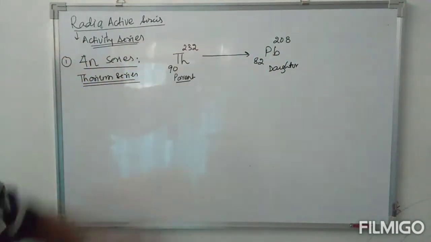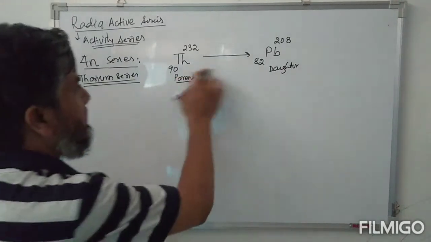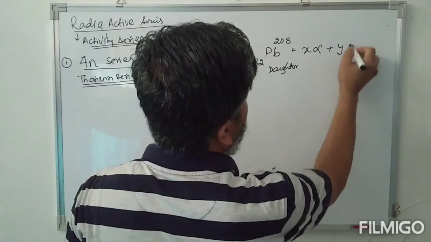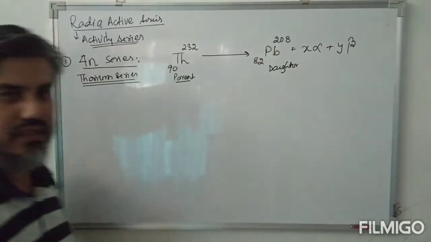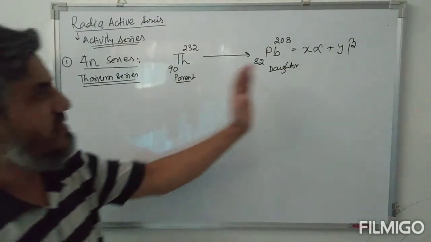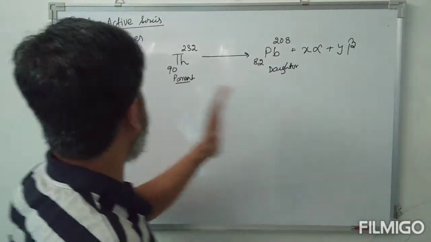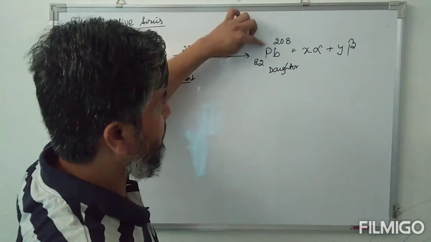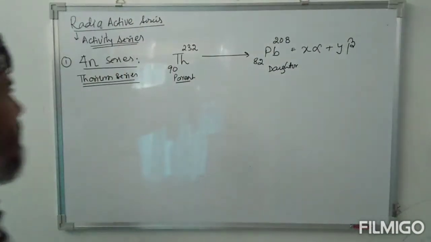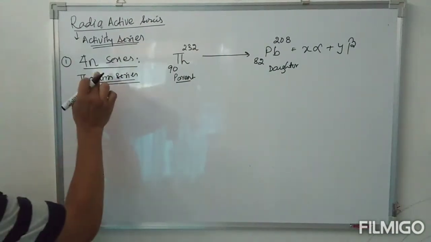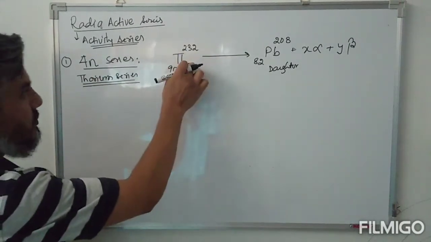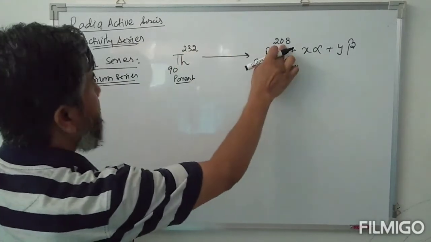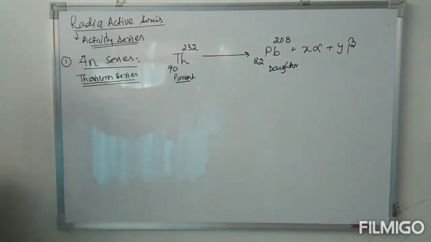So we say this is the 4n series. Doing this, some X alpha particles and some Y beta particles are emitted. After emission of X alpha and Y beta particles, this series ends with the formation of the stable nuclei, that is lead. So we say this is the thorium series, because the starting parent element is thorium. And it is the 4n series because these mass numbers are completely divisible by 4.